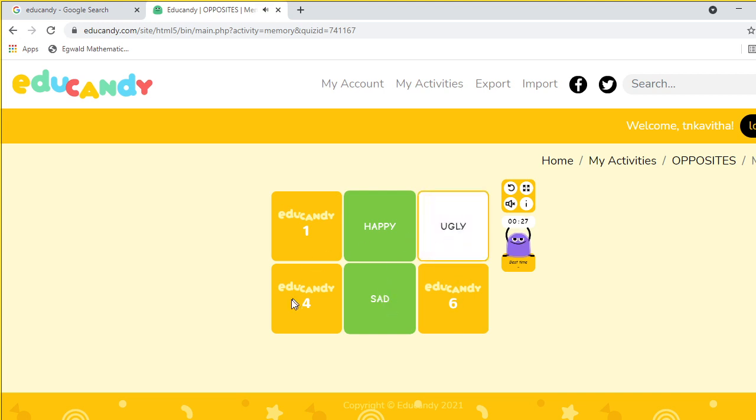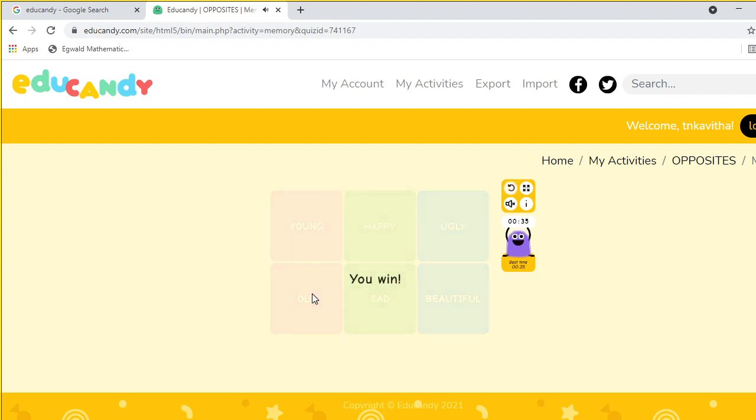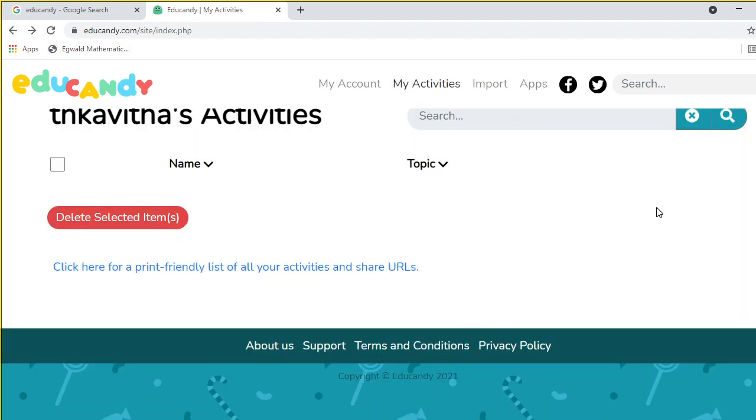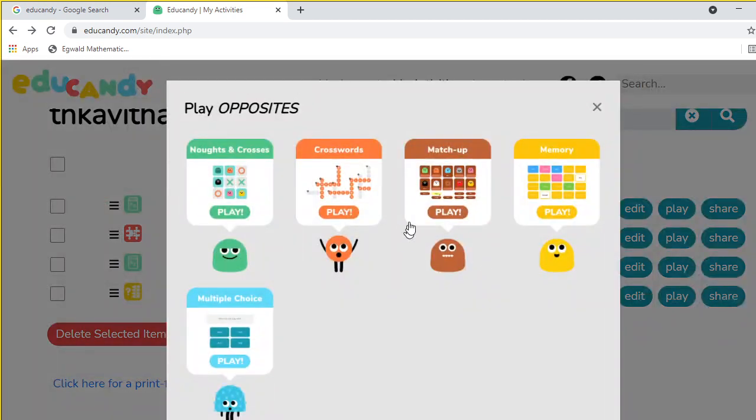Okay, ugly, beautiful, ugly? Beautiful here? Beautiful, ugly. Yes, correct. Okay, memory game it is. Okay, young, old. Good. I won the game. Okay, so like this, it makes the children enjoy. Okay, so again I am going to my activity and play some other game. Already we have played 4 types of games. This is the 5th one, multiple choice.